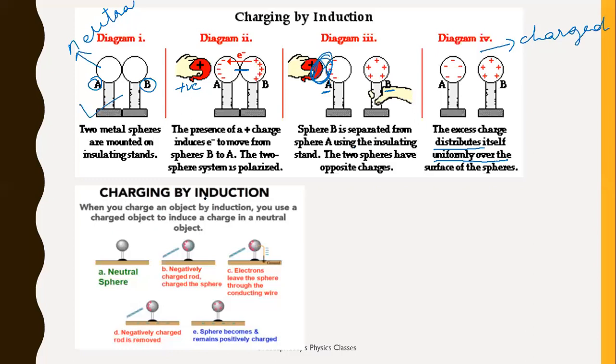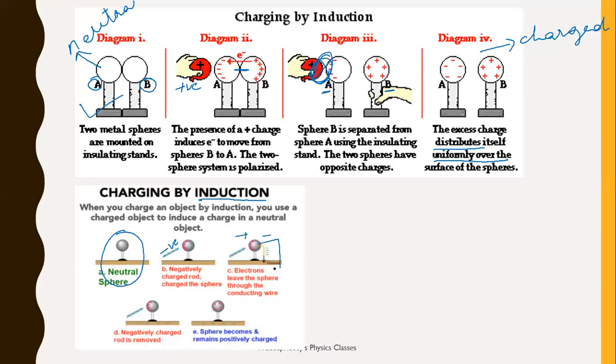And the other way, which I told you, is by grounding. First you are taking a neutral sphere. This is neutral. And then you are taking a negatively charged glass rod, and this negatively charged rod is brought closer to this surface. As a result, the positive charge gets polarized to the left side. So this side is positive and this side becomes negative.